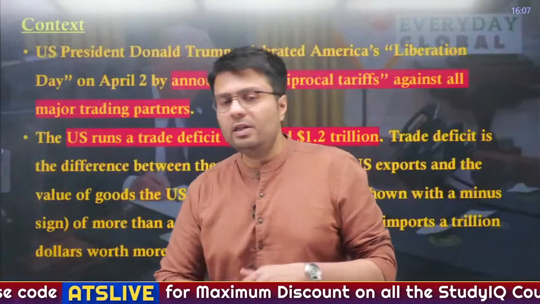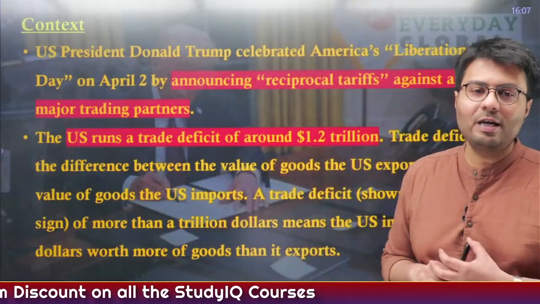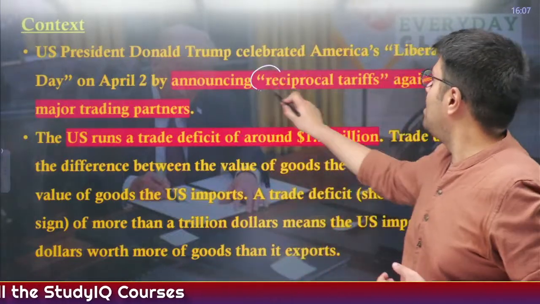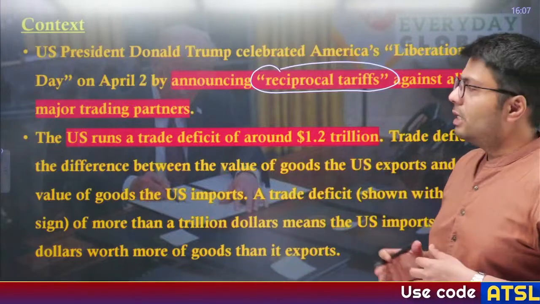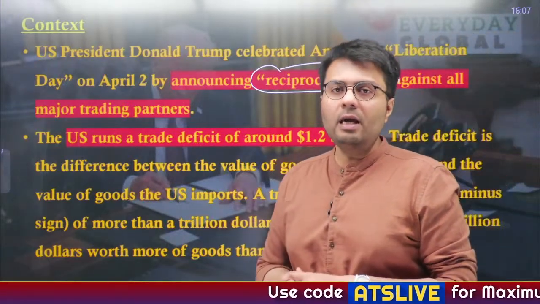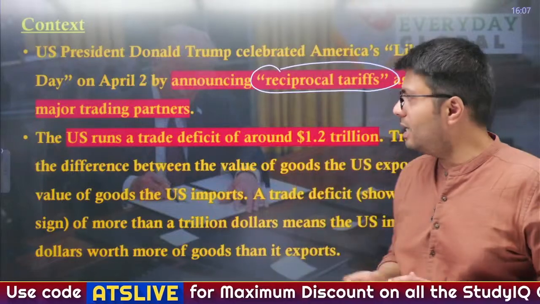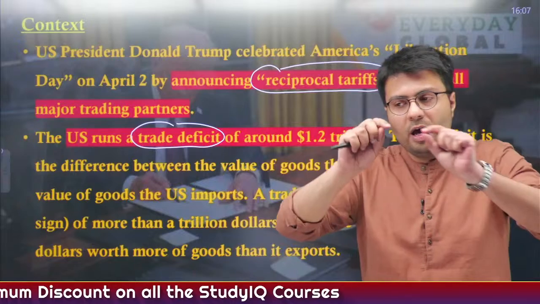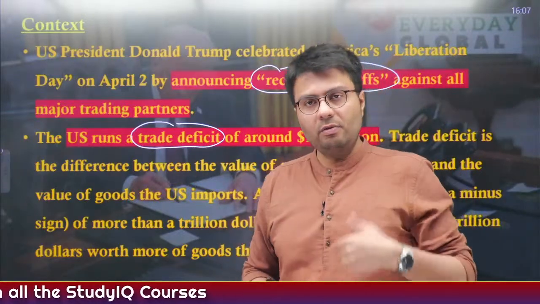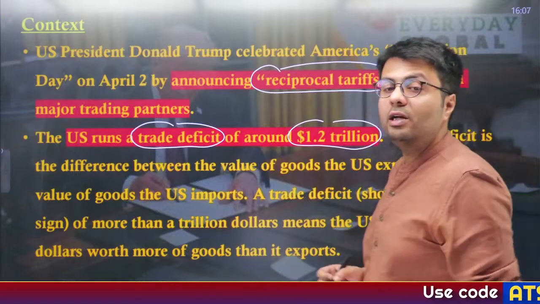Now, the context of this discussion is that President Donald Trump celebrated Liberation Day on April the 2nd by announcing reciprocal tariffs against all major trading partners. You have to understand the reason why the US is imposing such reciprocal tariffs, and the biggest reason is the existing trade deficit that the US has with other countries. If you add all the trade deficit of the US with other countries, the number stands at $1.2 trillion every year.